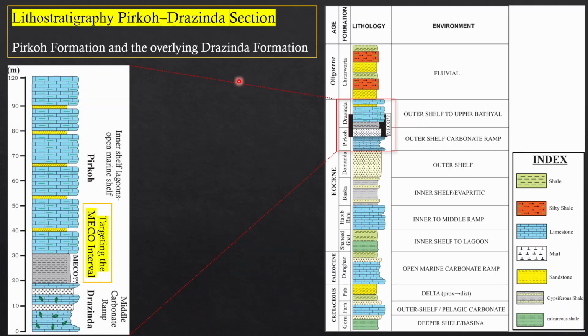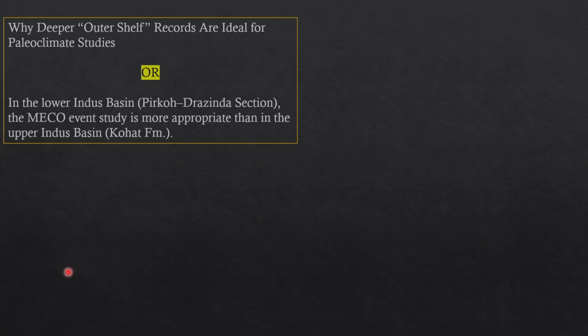Lithostratigraphy of the Pirkoh Drazinda is this, starting from Cretaceous to Oligocene, and the Pirkoh Drazinda is mostly limestone, marl, and shale, which may show that this is the target MECO event. So later we will study it.